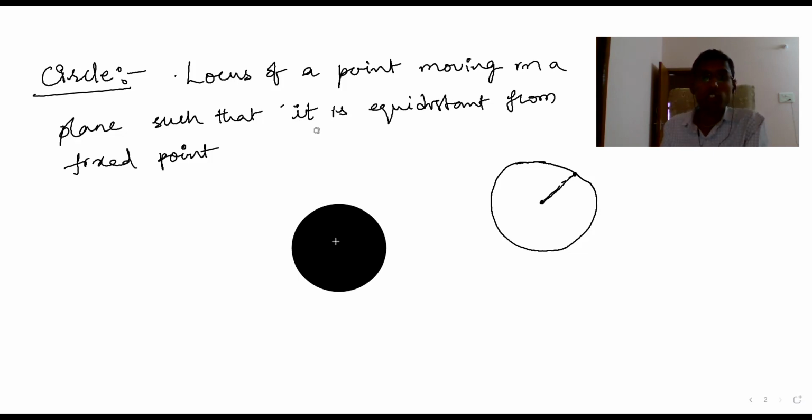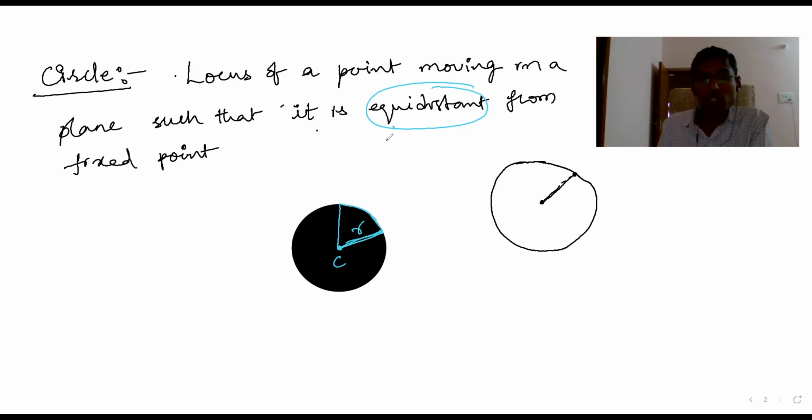So here, what is the fixed point? I will take one fixed point. This is a fixed point, and this is a fixed distance. One thing is equidistance. This fixed point is called the center. This point is now moving equidistant like this. This distance is called the radius.